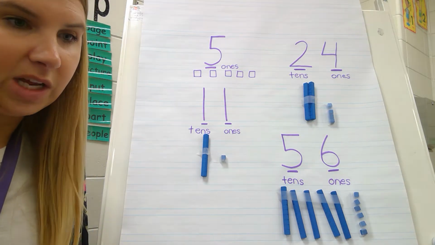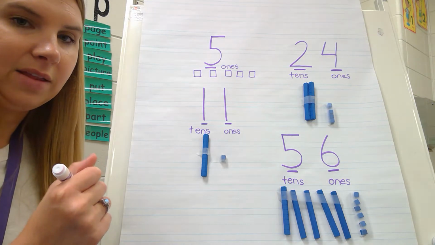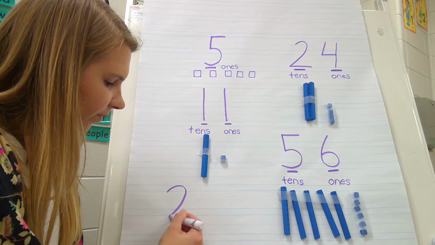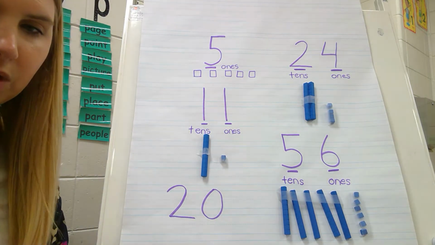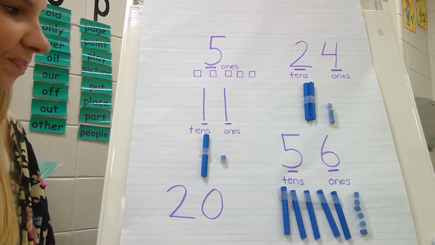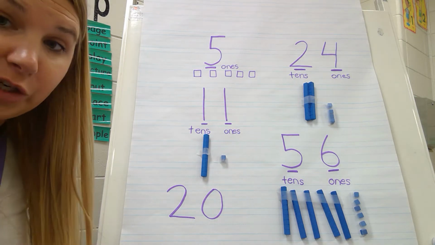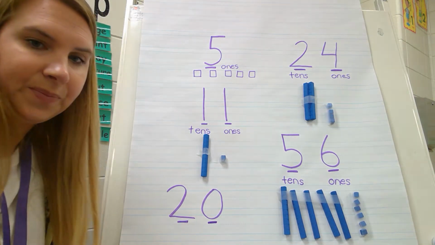Now before I go on this part of the lesson, I really want to show you one more that I don't want you to get tricked on. So what if my number looked like this? 20. What if my number looked like 20? I see 2 digits, one here, one here.